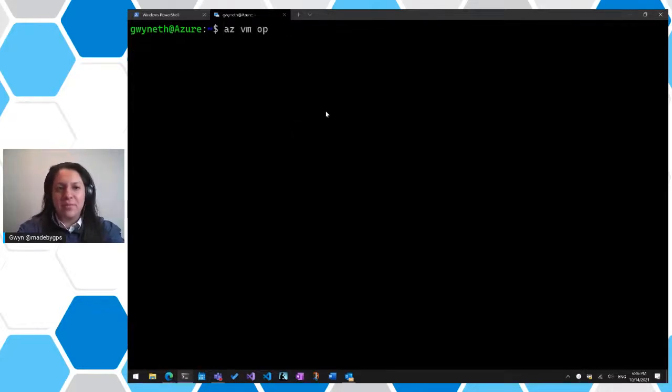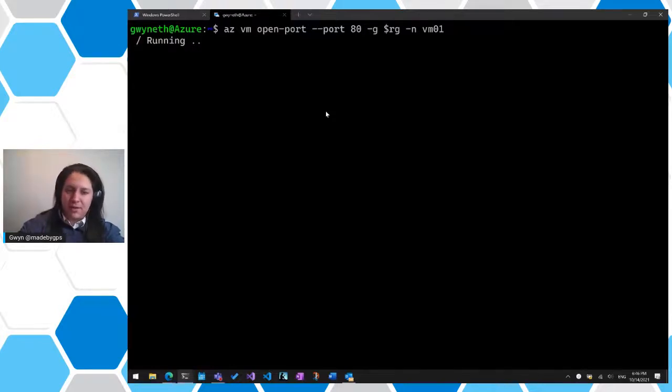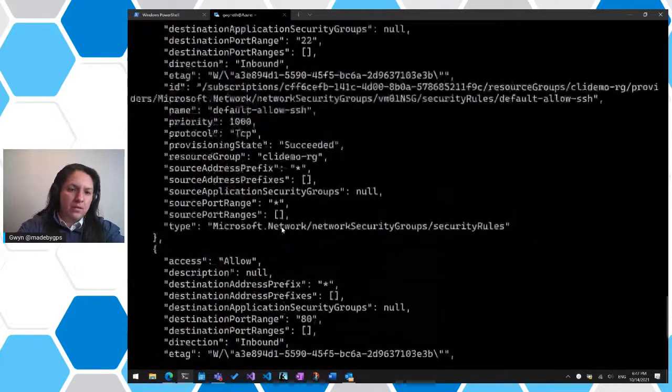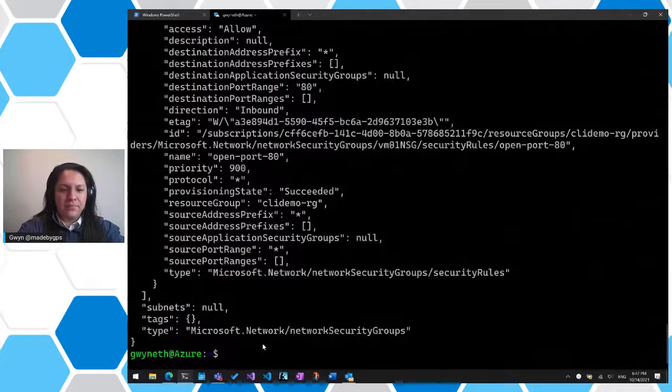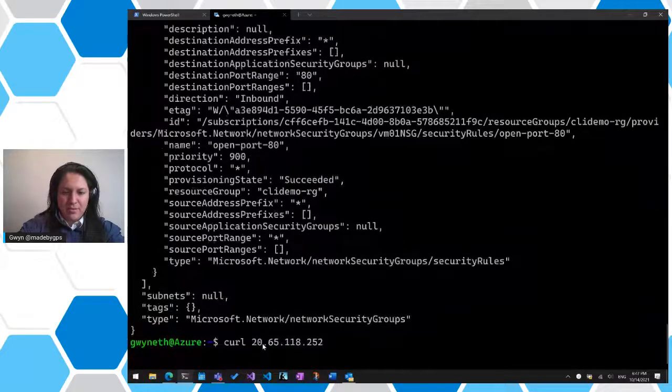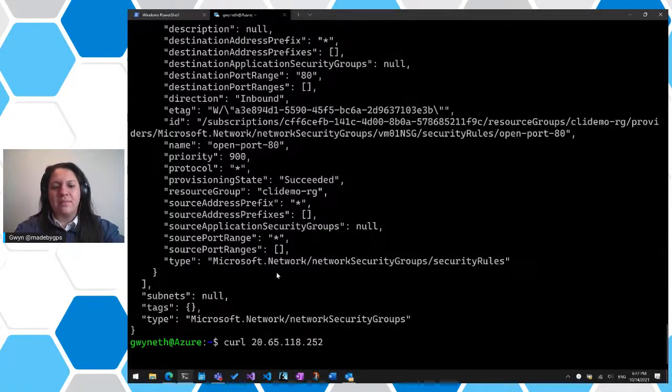All right, we'll do az vm open-port. We're going to tell it port 80, the resource group, and then the name of the VM is VM01. I think that's all we need to do there. Let's take a second or two for it to apply the actual change. So I do curl. It might give us an error first. We'll see. But once we open the port, all right, cool. So we got some JSON data as the output. And then if we do that curl again, it might not work right away, actually. Yes, because the rule is still applying. Usually it takes a minute or so.